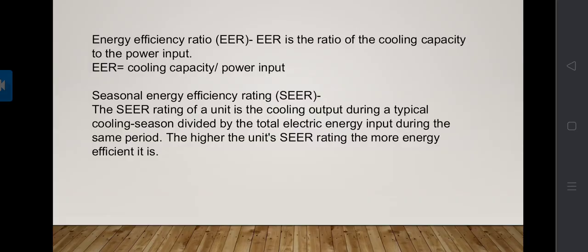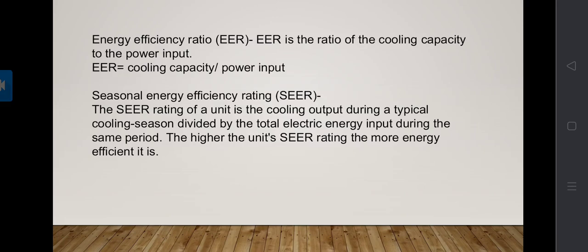Next is the energy efficiency ratio. The efficiency of room air conditioners is measured by the energy efficiency ratio, that is EER, and EER is the ratio of cooling capacity divided by power input. For example, if we take 1 ton of refrigeration air conditioning which consumes 1000 watts,